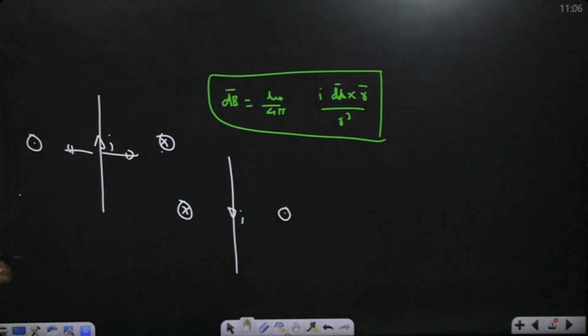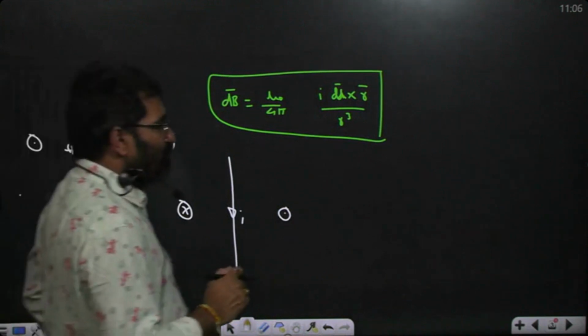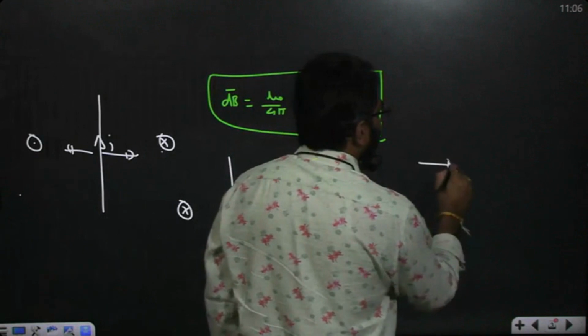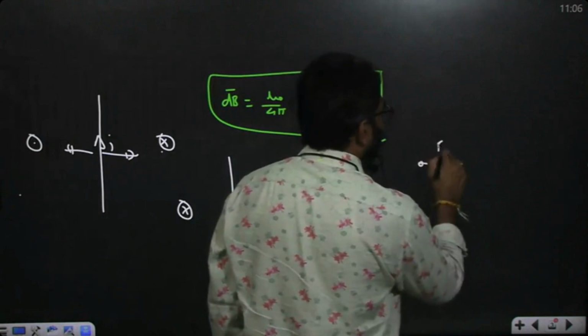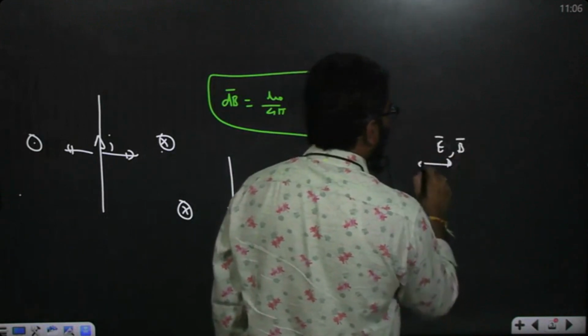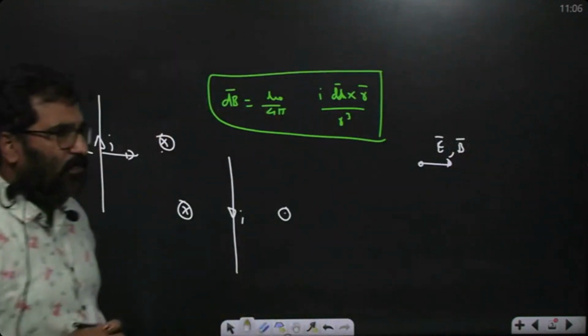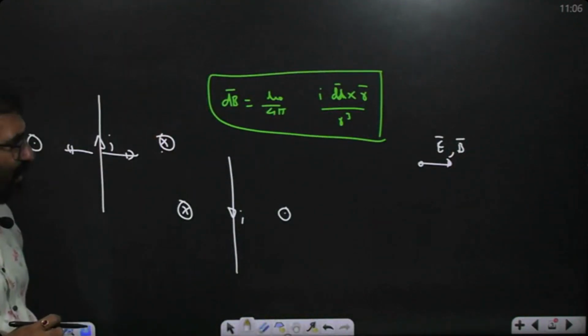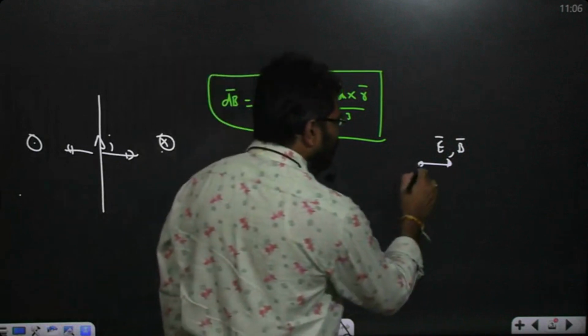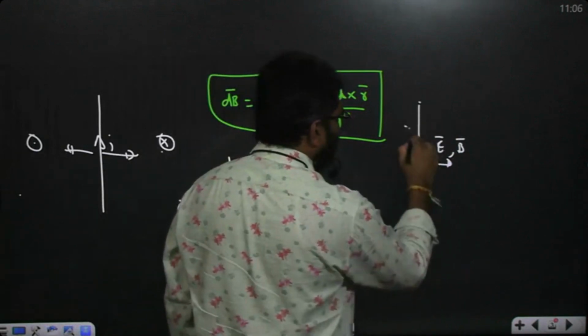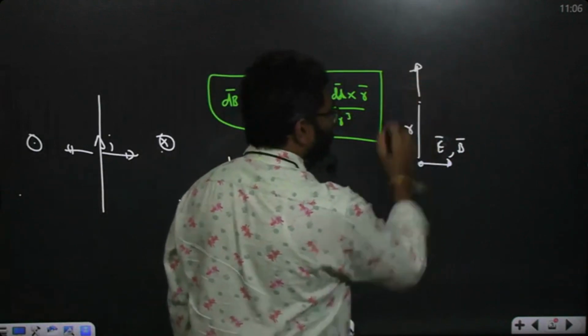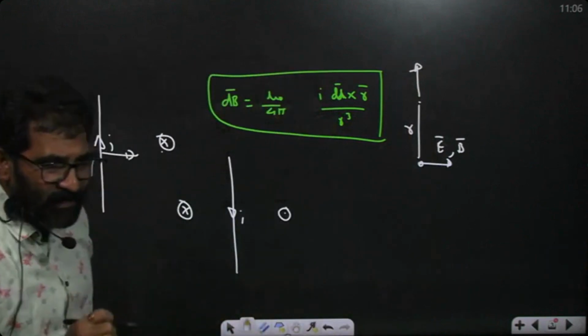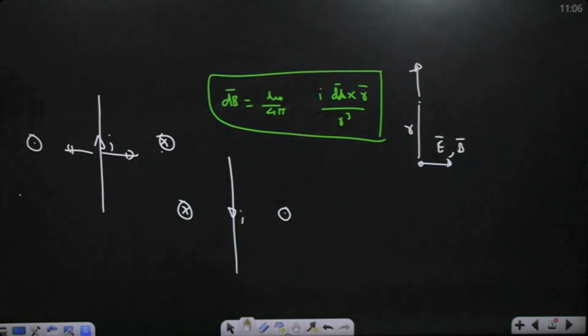Any current carrying element will create a magnetic field at any point in space. So whenever charges are moving, they definitely create an electric field as well as a magnetic field. How to find the relation between them? Suppose a charge is at rest at this point, then at a distance r, the electric field created by it is radially outward. The electric field created by a point charge is radially outward if it is a positive charge. If it is a negative charge, it is radially inward, towards the point charge.